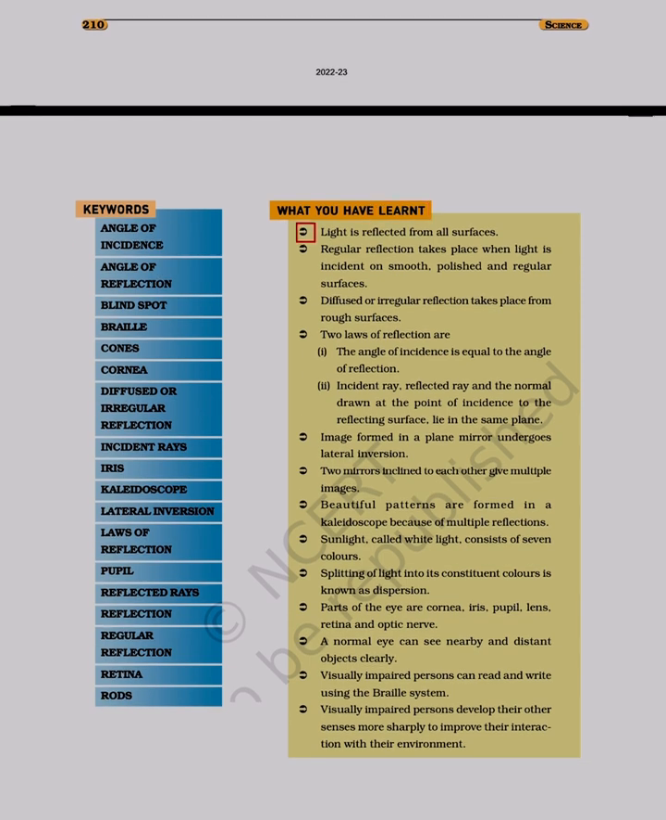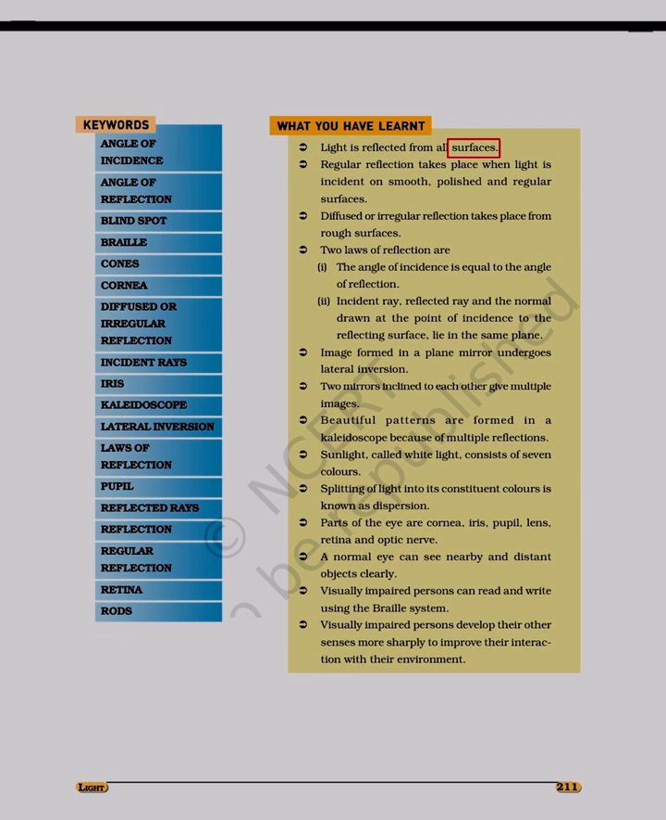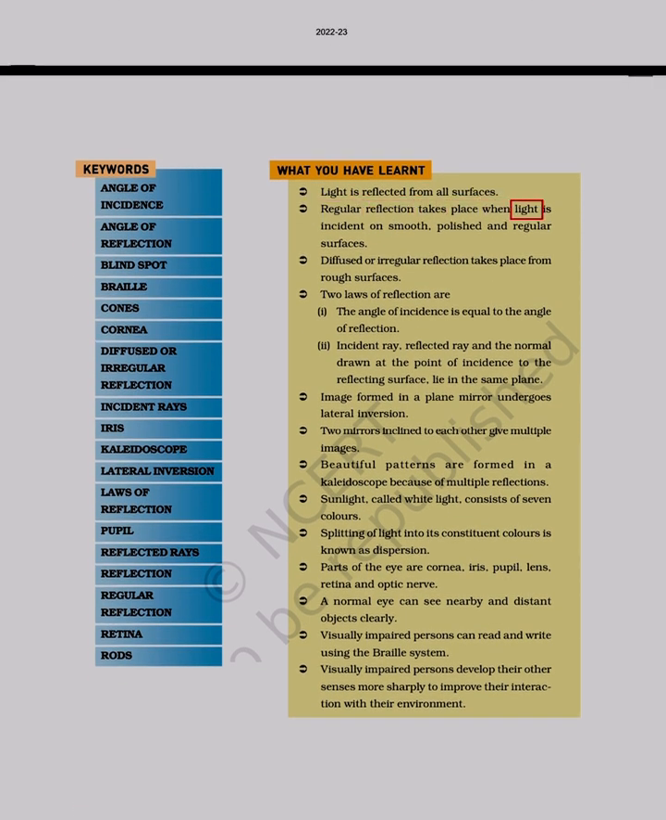What you have learned. Light is reflected from all surfaces. Regular reflection takes place when light is incident on smooth, polished and regular surfaces. Diffused or irregular reflection takes place from rough surfaces. Two laws of reflection are: 1. The angle of incidence is equal to the angle of reflection. 2. Incident ray, reflected ray and the normal drawn at the point of incidence to the reflecting surface, lie in the same plane.